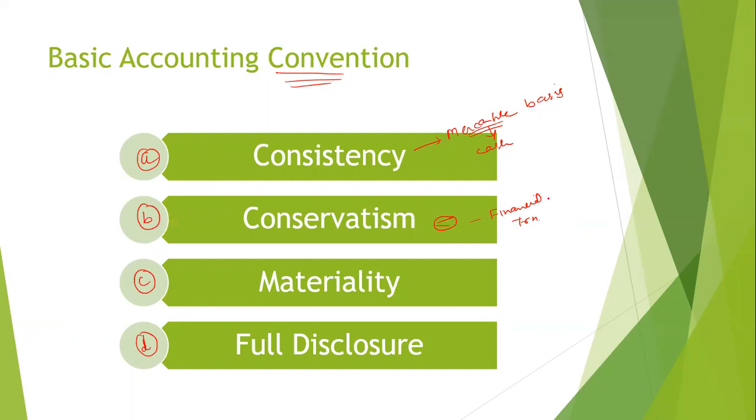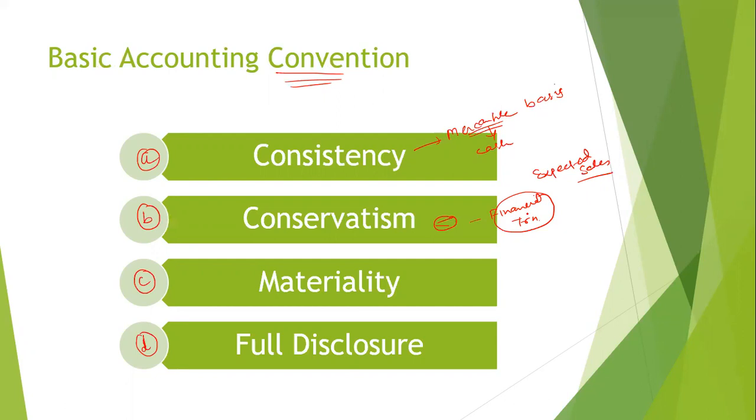So if there are expected sales, then you cannot enter them into the account. You can enter into the account only when you sell. But if there are certain expected expenses, and they are going to happen in the next financial years, but you are sure that it is going to happen, then you should account for it. So that is called conservatism.